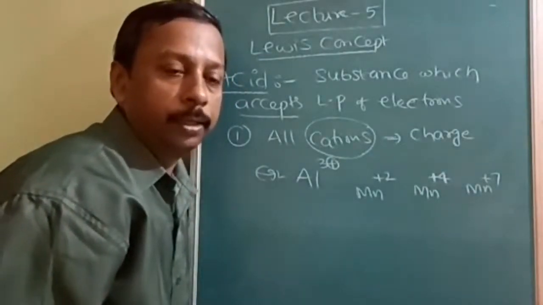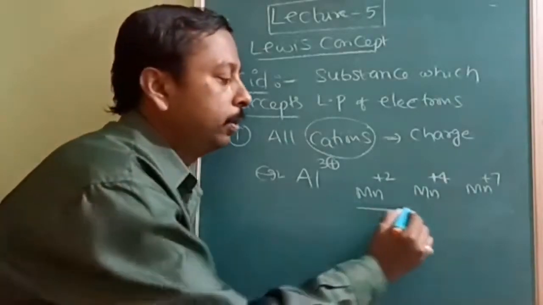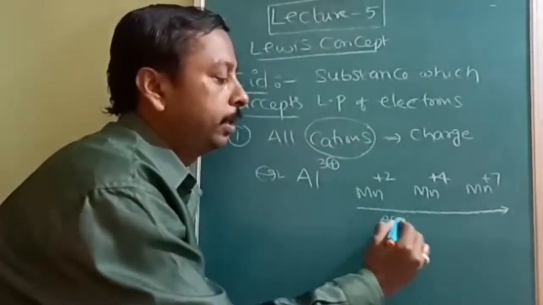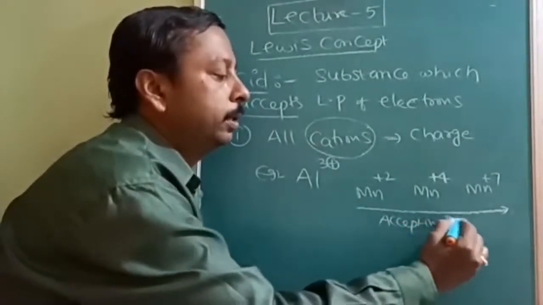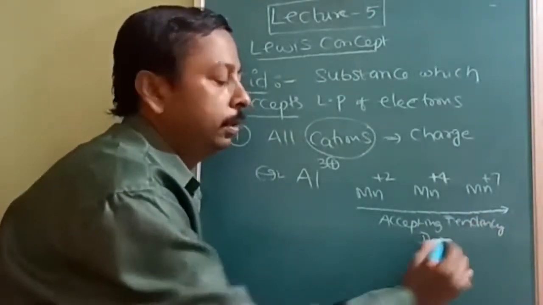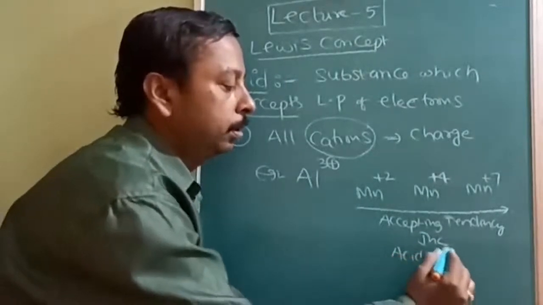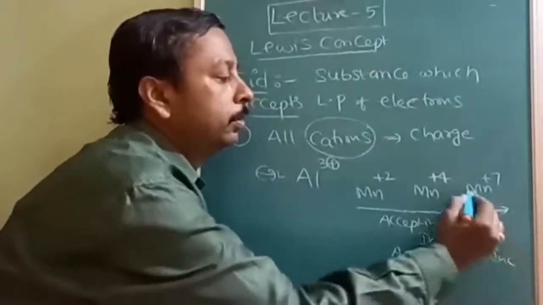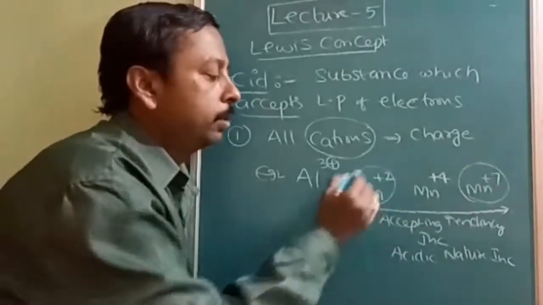Because of this, if the charge increases, the electron accepting tendency increases. Therefore, their Lewis acidic nature increases. So Mn+7 is more acidic, and Mn+2 is less acidic.